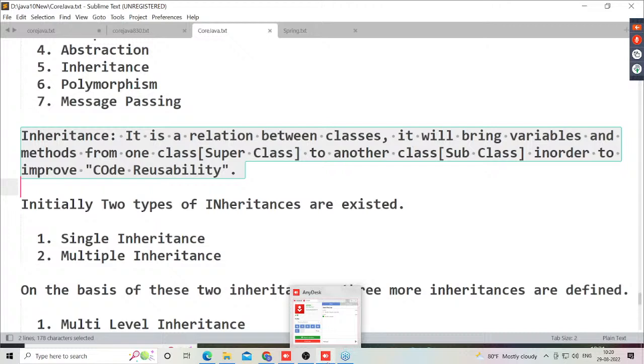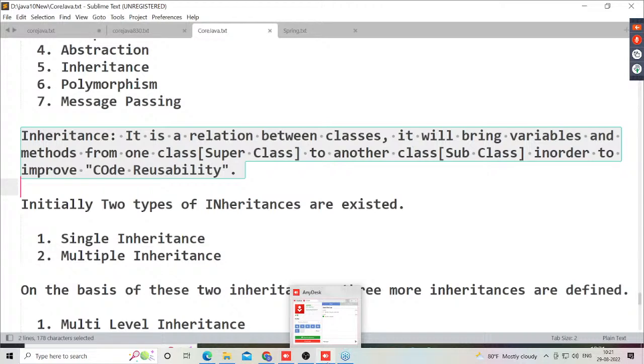The class which is getting variables and methods from some other class is called the subclass. Clear-cut information. If we declare variables and methods in the superclass, we can reuse them in any number of subclasses. How do we achieve this reusability? Declare variables and methods one time in the superclass, and we can reuse them any number of times in subclasses. Okay, fine. That is one point here.